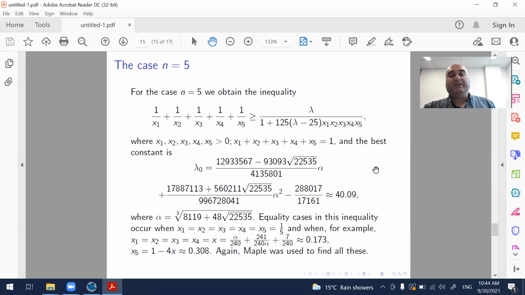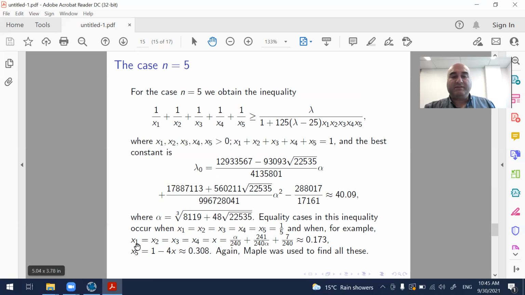Now we can say something about the case n equals 5. For the case n equals 5, we obtain this inequality, and using Maple, I found that the best constant is this number, which is approximately 40.09. Equality cases in this inequality occur, of course, when all of the numbers are equal to 1/5, the trivial case.